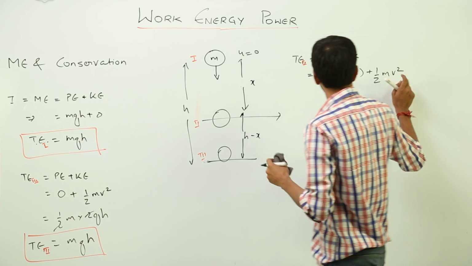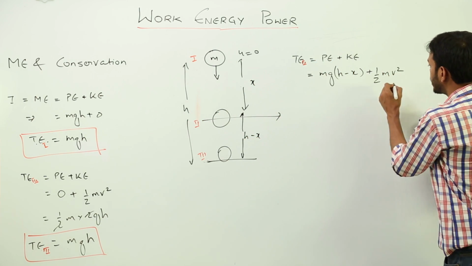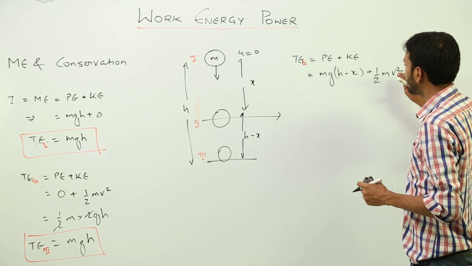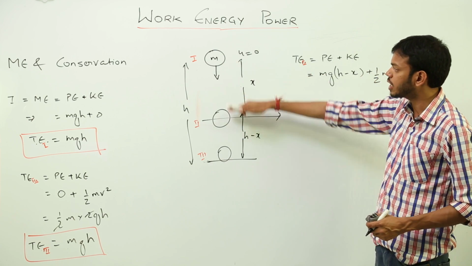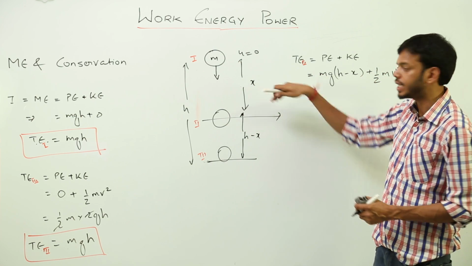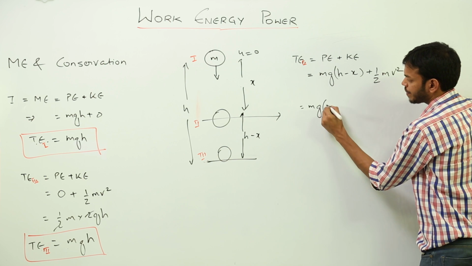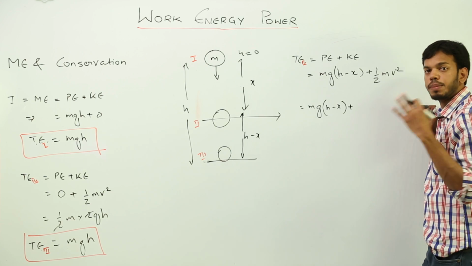Now I don't know anything about v square this time. I have already used v there, so I'll consider this as v dash square so it won't create any confusion. Moreover, v dash square is the velocity this body has attained after covering x distance. So this becomes mg(h minus x) plus, for v dash square I'll be substituting something else.